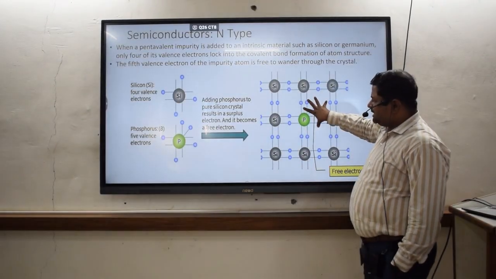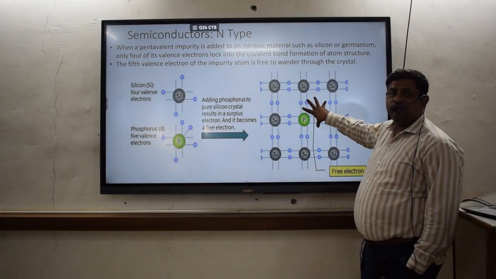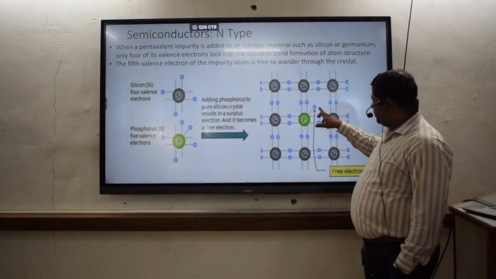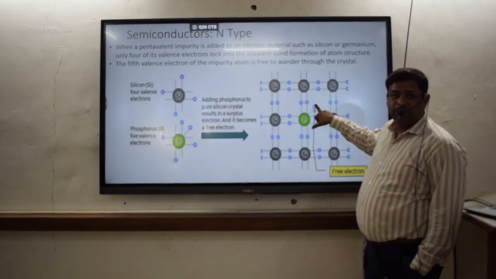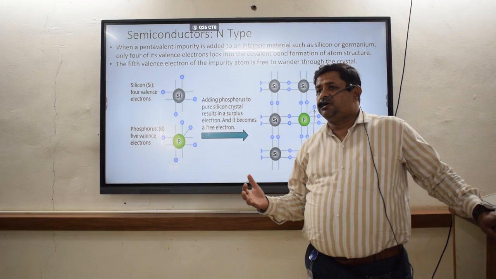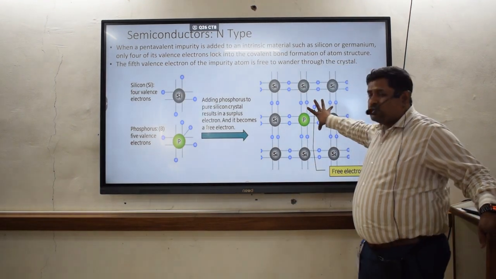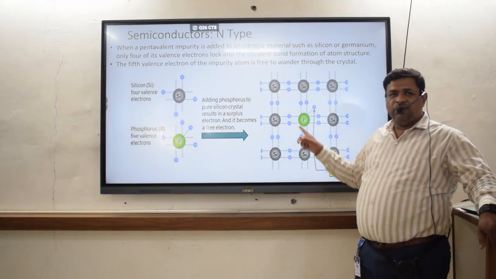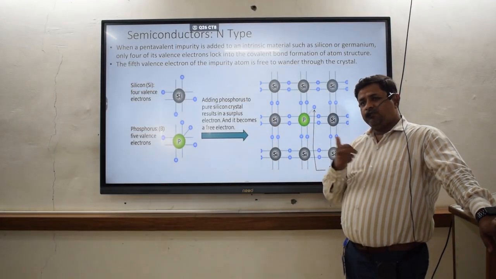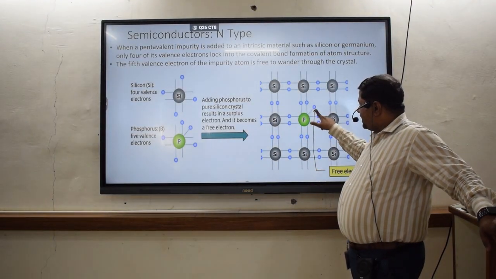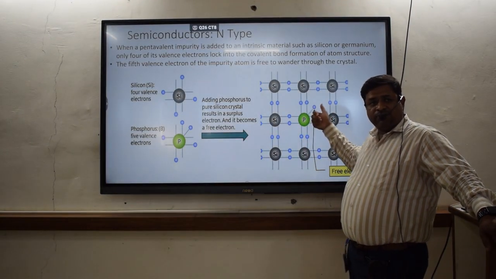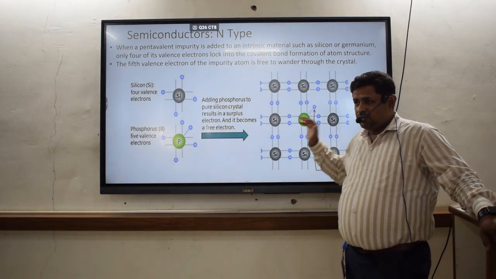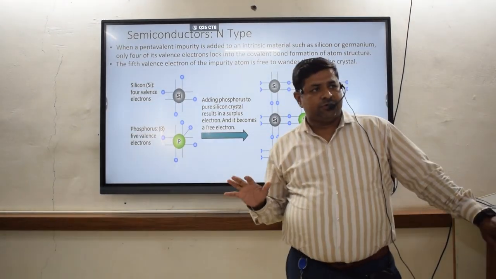So as far as the material is concerned, on a large scale or on a macro scale, the number of impurity atoms will be more, the number of free electrons will be more, and conduction of electricity will happen. So this is only shown for one single impurity atom, but we are not adding only one single impurity atom, we are adding multiple atoms, so that we can have multiple electrons for the conduction of electricity. I hope it is better understood.